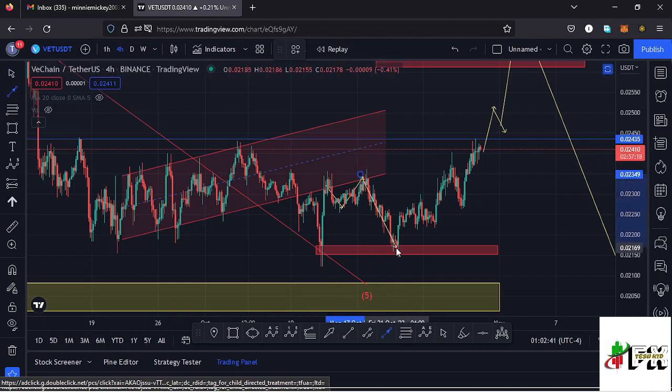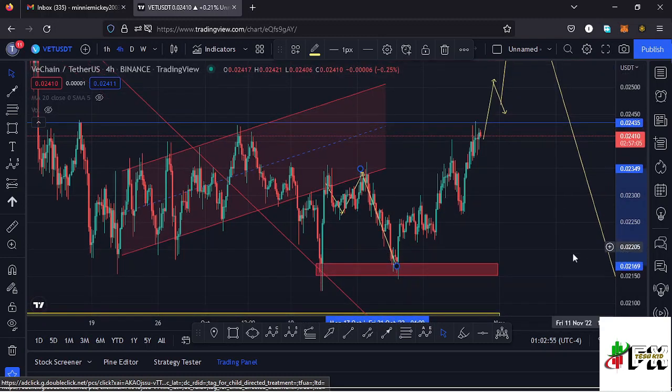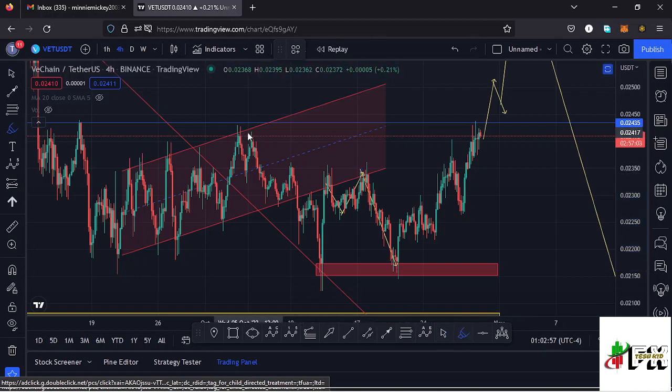of the lower side of the channel in this movement right here, and after the retest was in, we continued pushing even lower, making our low at around the $0.02169 mark, and at that point we have a key area of support down there, and you can see we have made 2 lows down here at the same point, and because of that we have seen the formation of a chart pattern which is a double bottom right here,